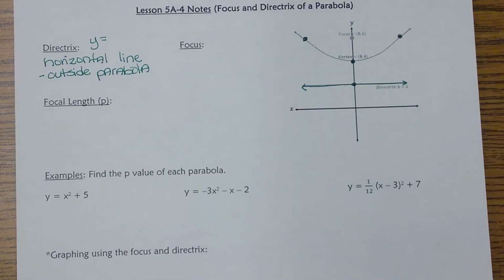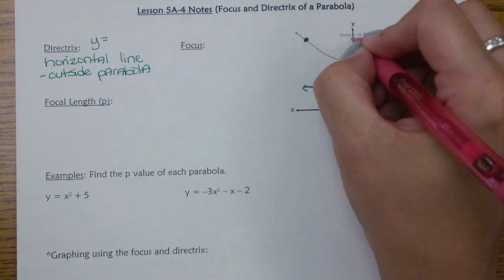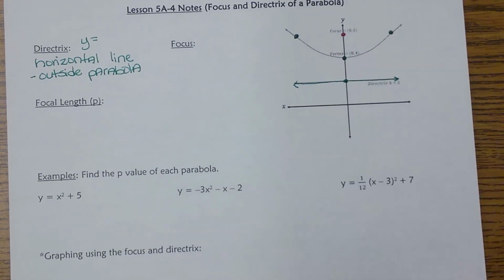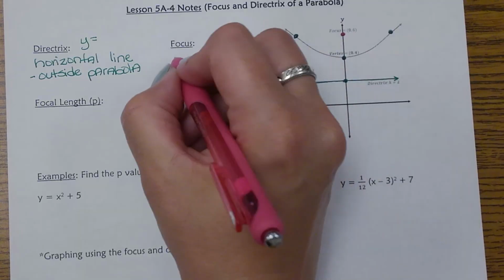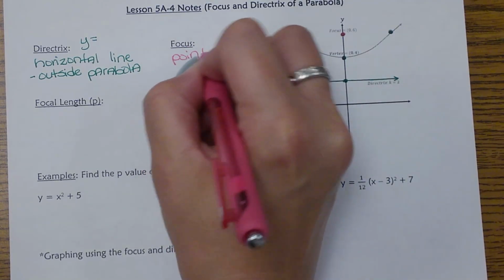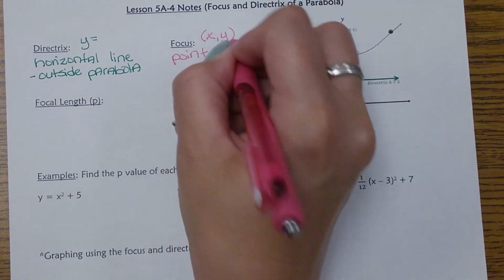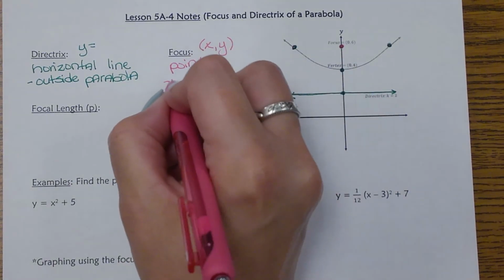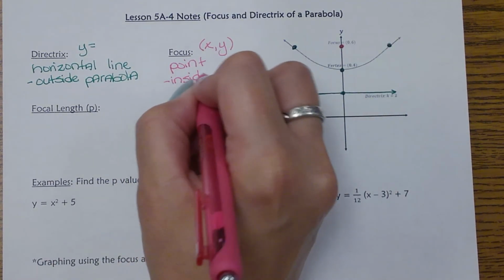Okay, and then we have a focus. And the focus is actually an ordered pair right there. And if you notice, that focus is going to be the inside of the parabola. So that is just a point. So because it's an ordered pair, remember when I label my focus, I'm going to label it as an ordered pair, an x and a y. And then that one is going to be inside your parabola.